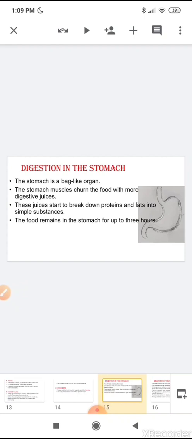These juices start the breakdown of protein and fat into simple substances. Now protein and fat are another type of nutrients. So the first nutrient, that is carbohydrate, is broken down into a simple substance in the mouth. Then protein and fats are broken down into a simple substance in the stomach.